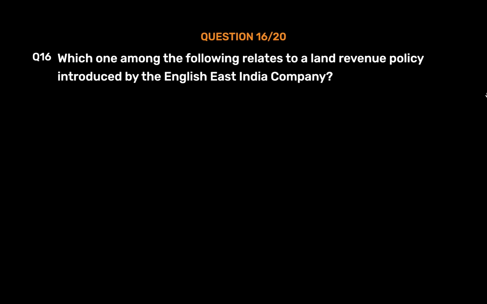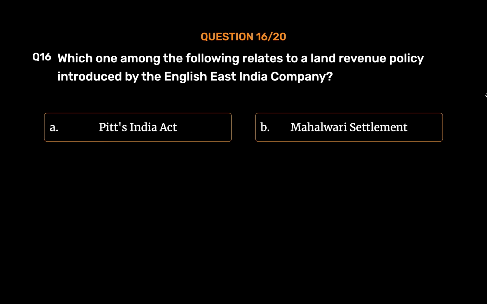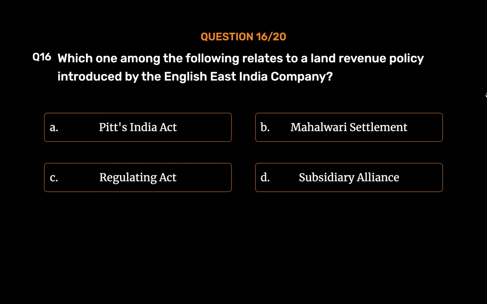Question number 16. Which one among the following relates to a land revenue policy introduced by the English East India Company? Option A. Pitt's India Act. Option B. Mahalwadi Settlement. Option C. Regulating Act. Option D. Subsidiary Alliance. The correct answer is Option B.